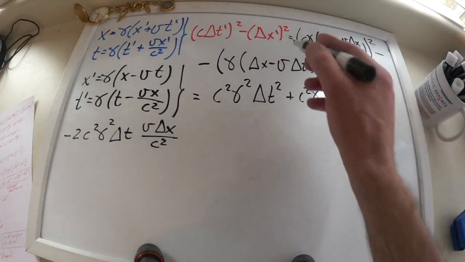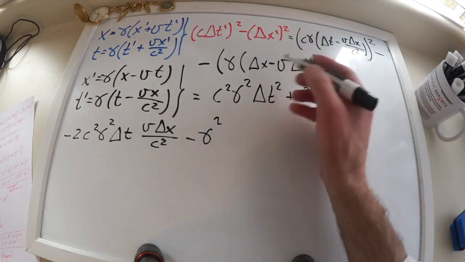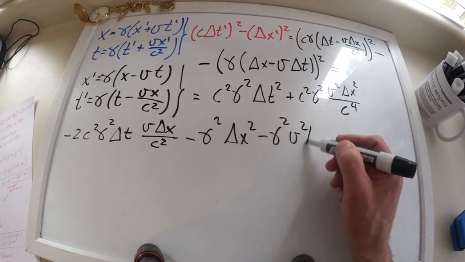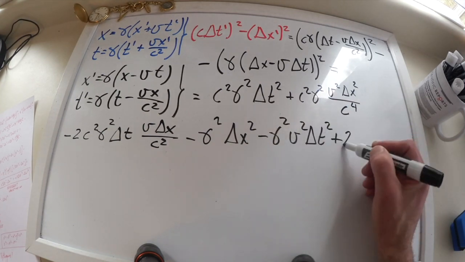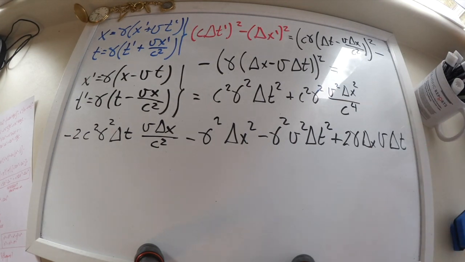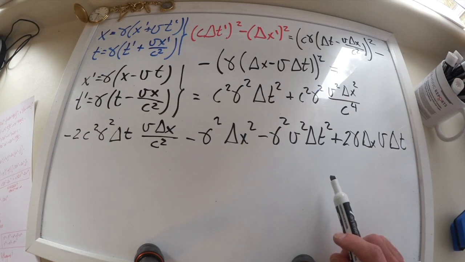That for the first term. For the second one, I have this negative gamma squared multiplied by the square of the first one. So that I have just calculated both the squares, and I'm going to have a look at all this mess I have here.